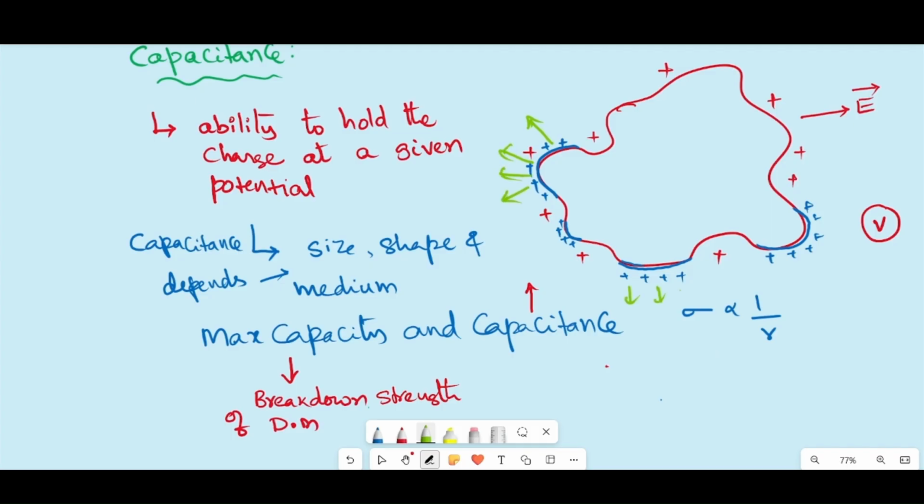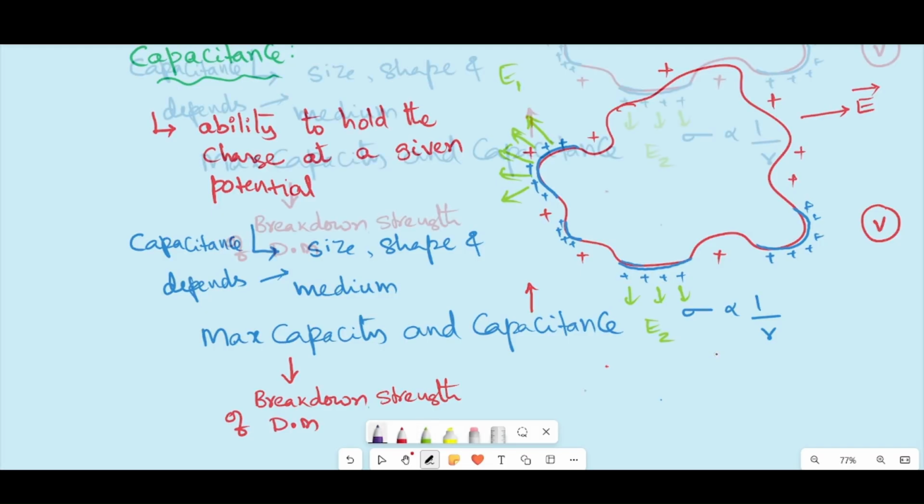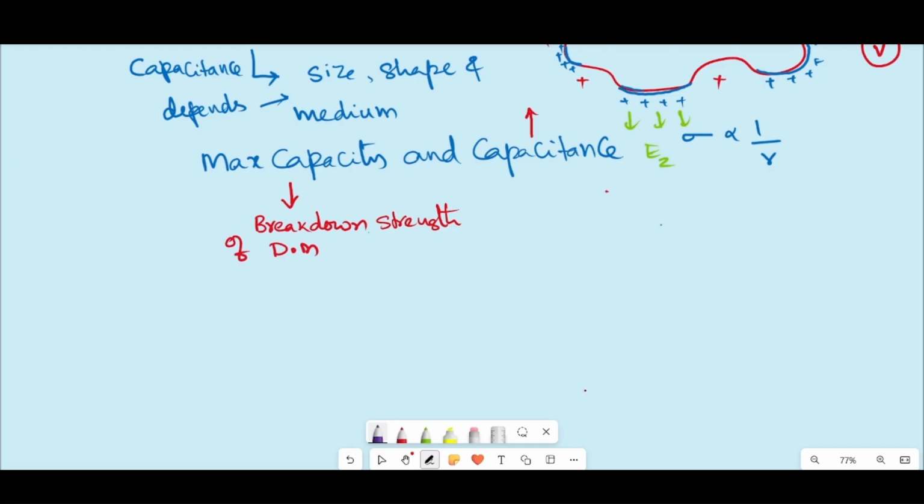comparative to this region. If you place a conductor in a dielectric medium, what happens is, for example, you place a dielectric material in an external electric field. Dielectric material means, for example, a mica sheet. The atom of the mica sheet has a nucleus at the center, and surrounding it there is an electron cloud.